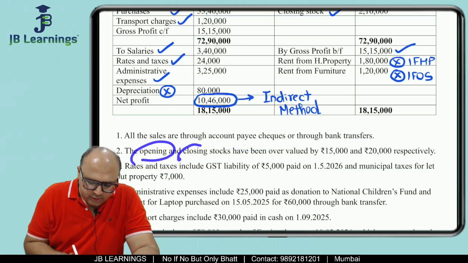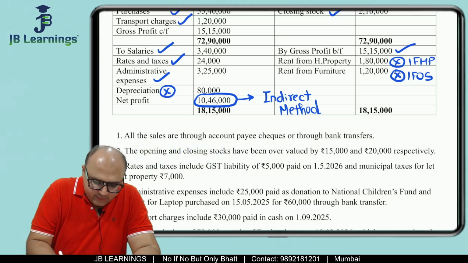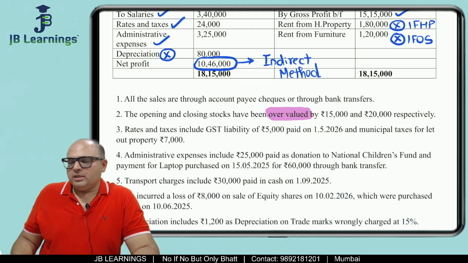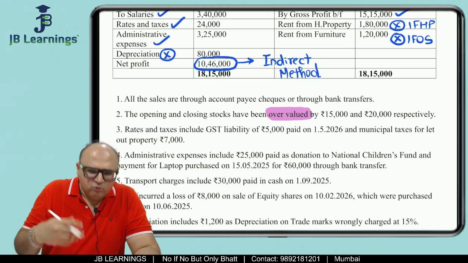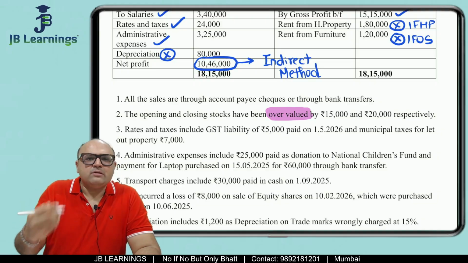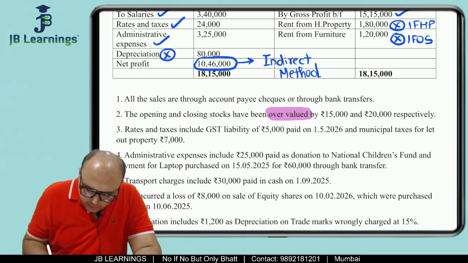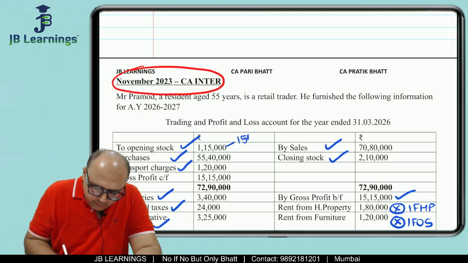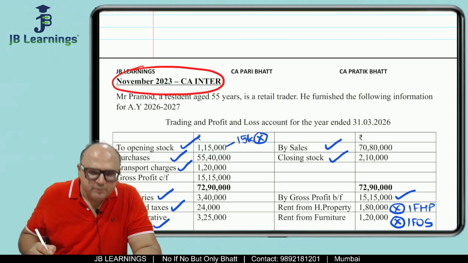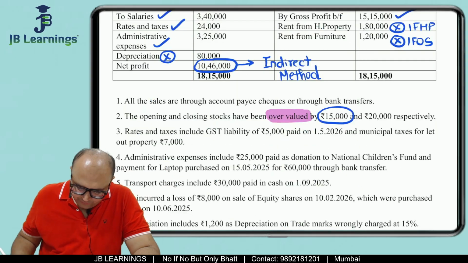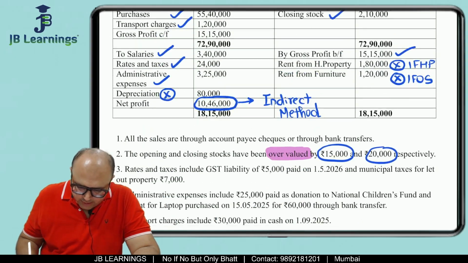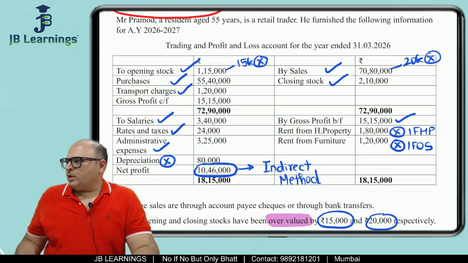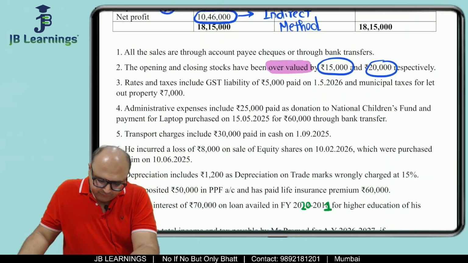So the opening and the closing stock have been overvalued. See, this is something which is very important. Sometimes they give you undervalued. In this question, they have given you overvalued. So overvalued means over recorded. Excess amount has been recorded. So opening stock is overvalued by 15,000. So over here 15,000 is not connected with business, it is excess recorded, and 20,000 is for closing stock. So over here 20,000 is excess recorded. So we will do cross over there, correct?